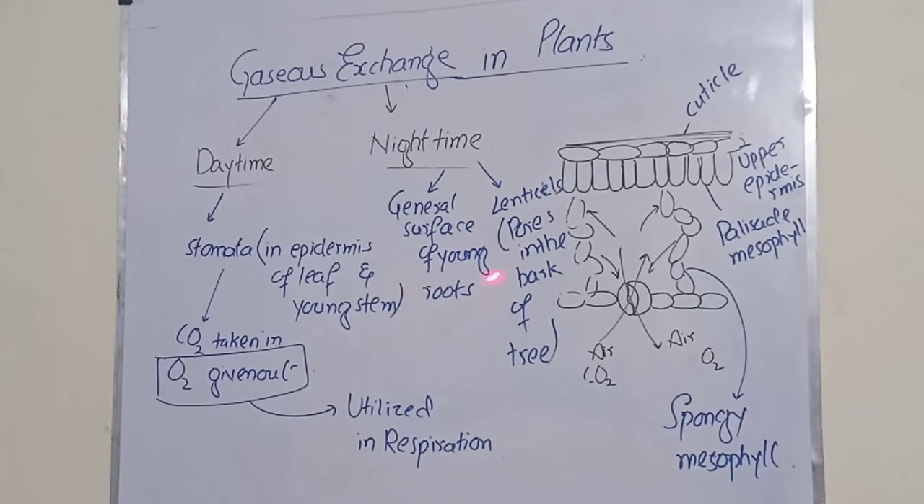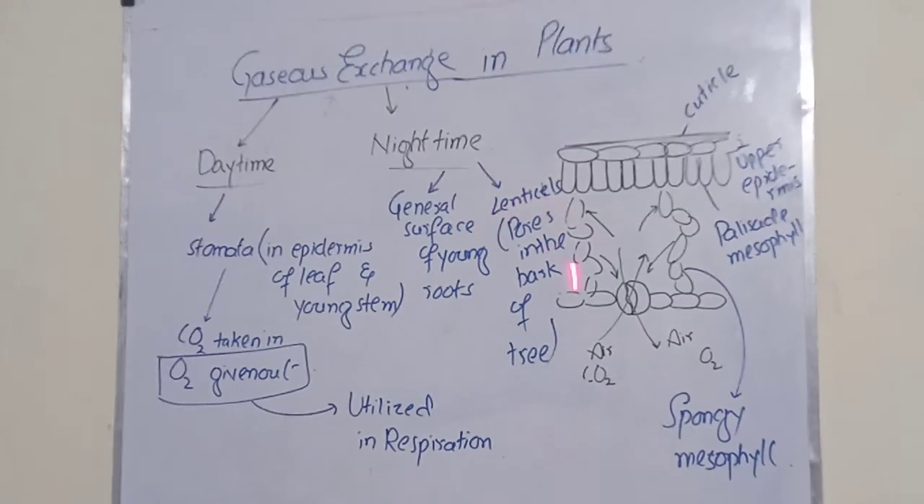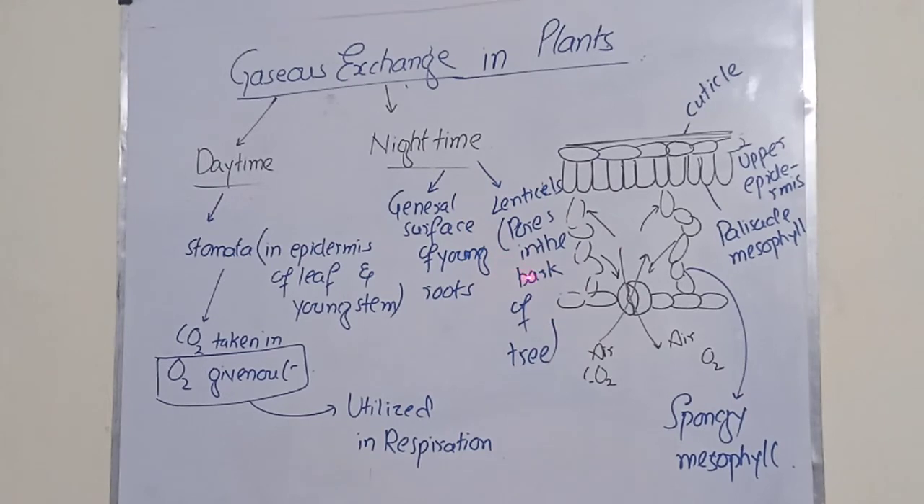In the case of a young plant, the young roots and their general body surface are responsible for obtaining, or absorbing, the oxygen. But in the case of higher plants, which possess bark around their stem and branches, the bark has small pores called lenticels. Lenticels are responsible for absorbing oxygen and taking out carbon dioxide.